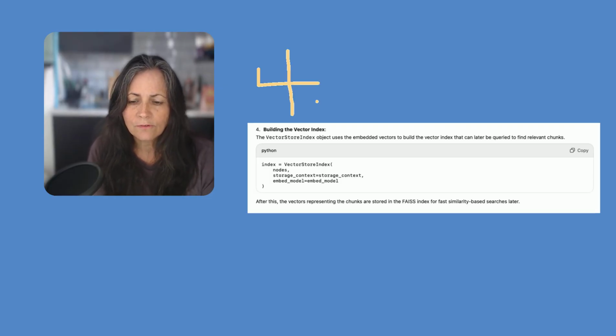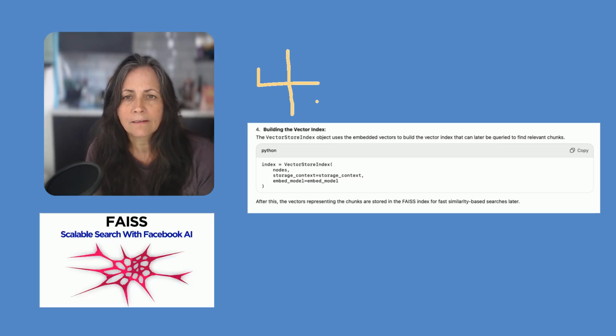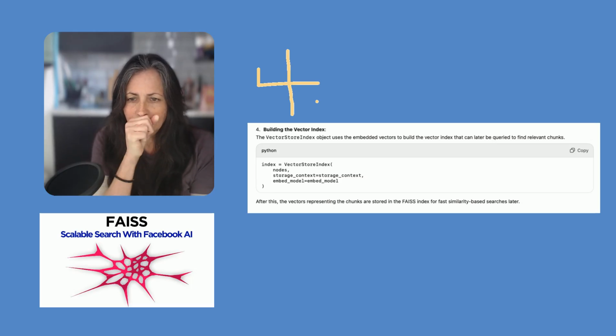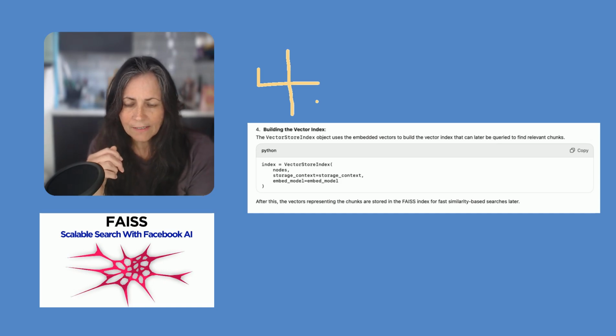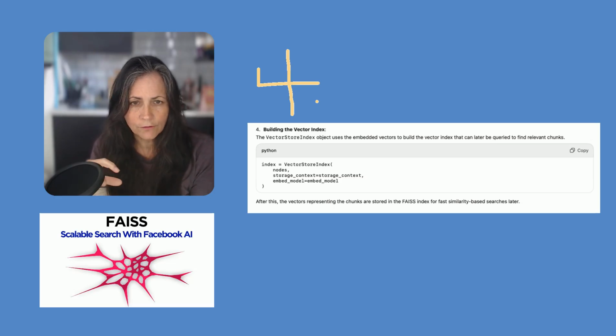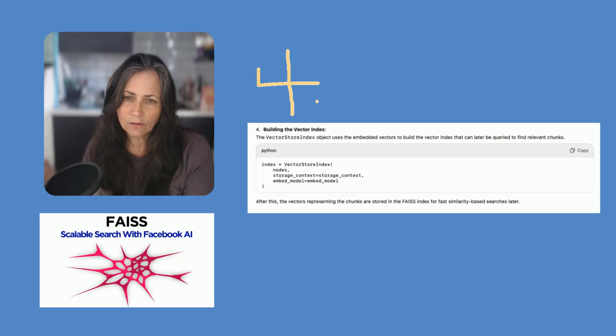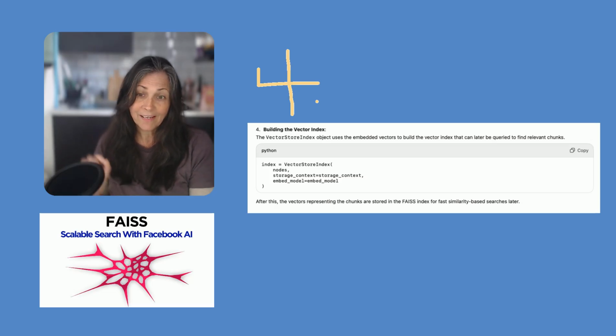And I used, it's called FAISS, F-A-I-S-S. And that was built by Facebook engineers, from what I understand. I don't know a lot about this. I literally just learned all this. So, but that index then stores all of your vectors. So the vector representations of these chunks of your conversations.